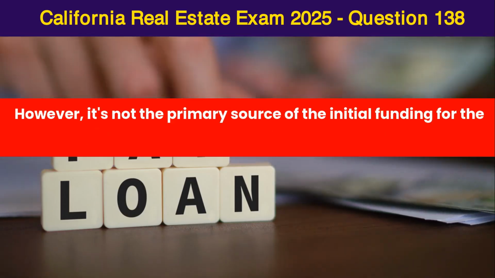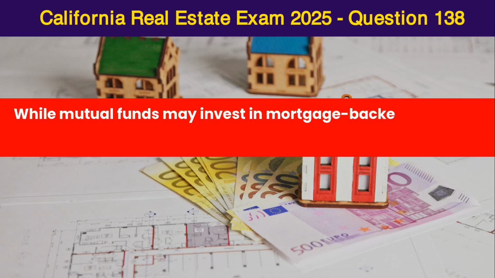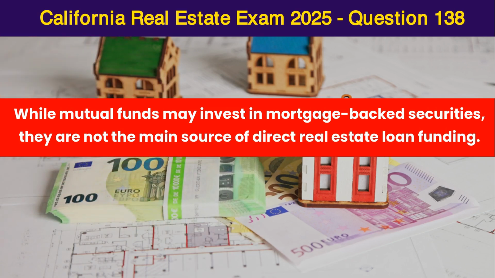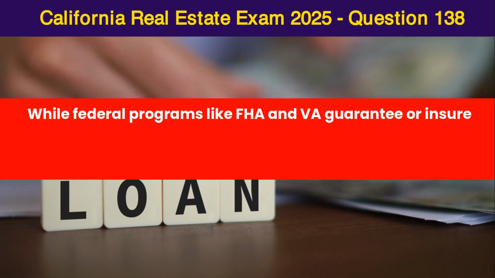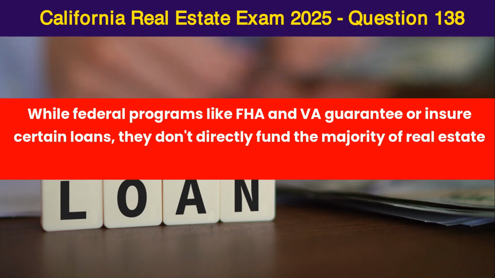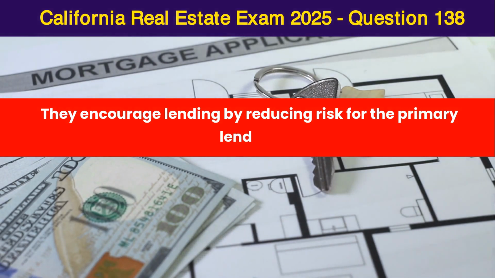However, it's not the primary source of the initial funding for the loans themselves. While mutual funds may invest in mortgage-backed securities, they are not the main source of direct real estate loan funding. While federal programs like FHA and VA guarantee or insure certain loans, they don't directly fund the majority of real estate loans. They encourage lending by reducing risk for the primary lenders.